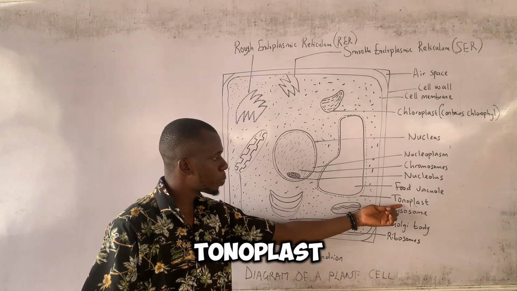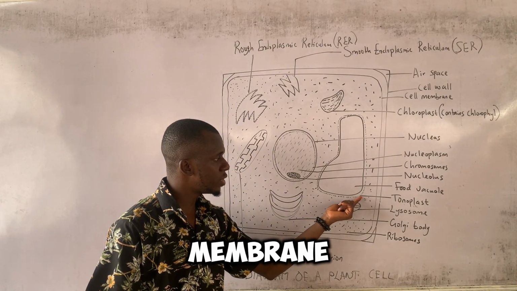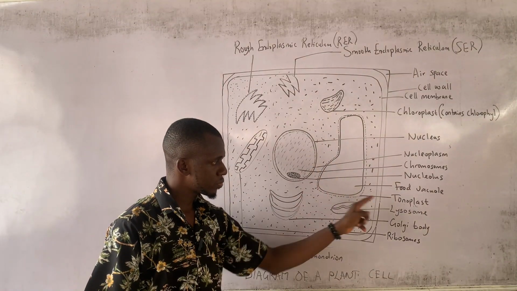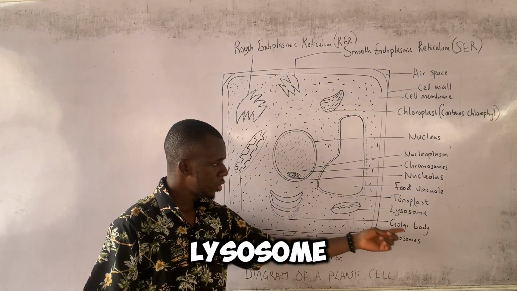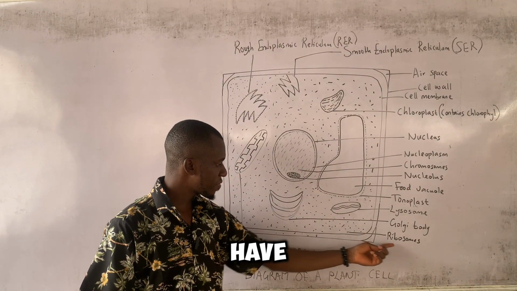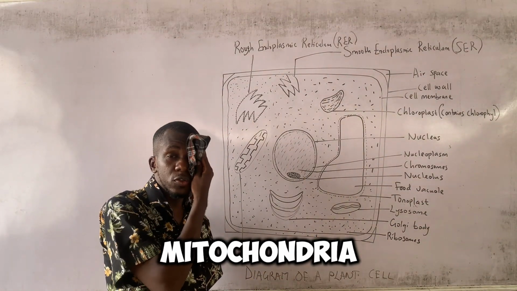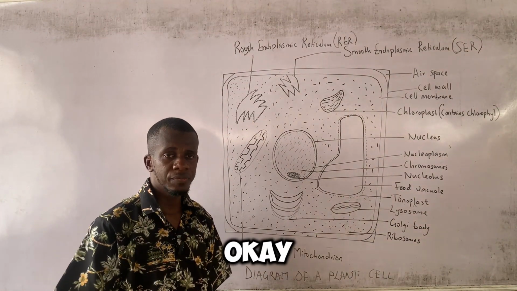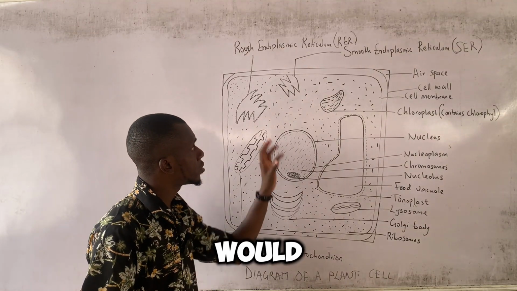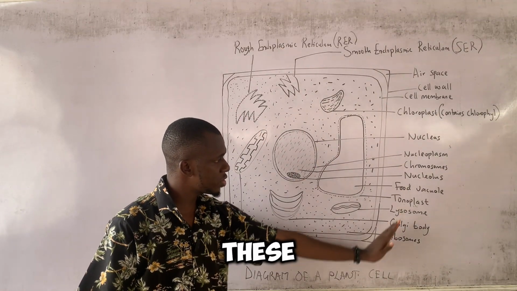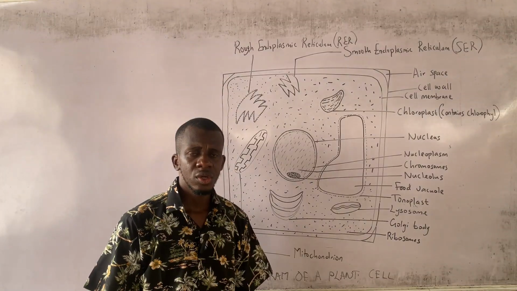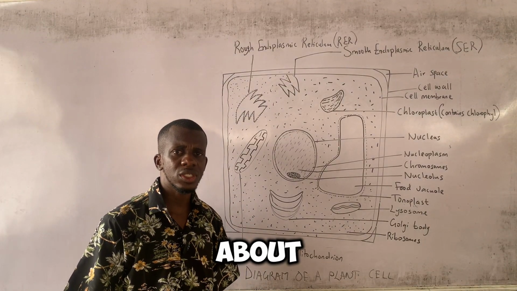We have the tonoplast, which is simply the membrane surrounding the food vacuole. We have the lysosome, the Golgi body, the ribosomes, and the mitochondria. I will explain all of these organelles when I talk about the animal cell.